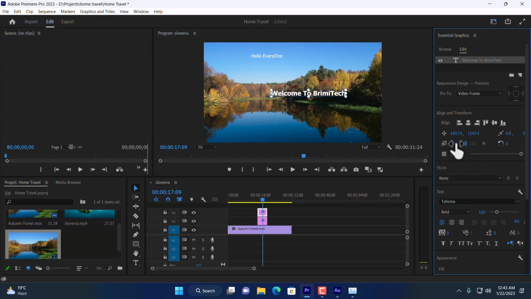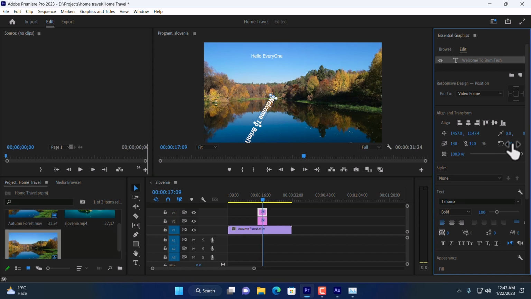From here, I can increase the text size. And if I click here, then it will be unlocked, and I can increase it also. Now here you can see the rotating option. If you want, you can rotate. Just enter the value of the angle. I want to rotate it by 120 degrees. If I hit enter, then you can see the text is rotated now.